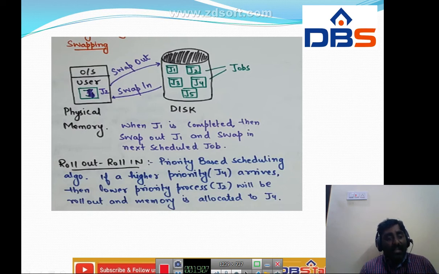For example, J4 is executing and J6 comes with highest priority. J6 will come into the user area, and J4 will be swapped out again. The same thing, swap in and swap out. So this is the concept of swapping.